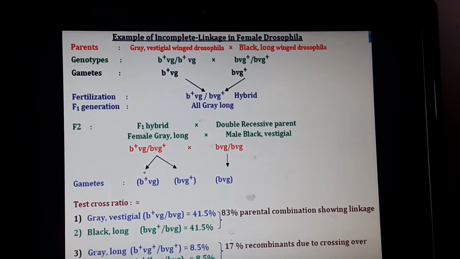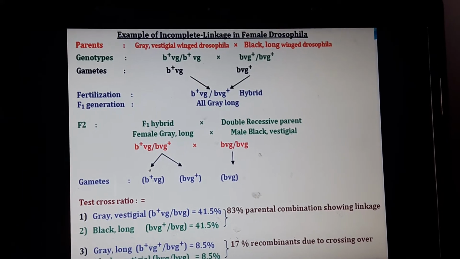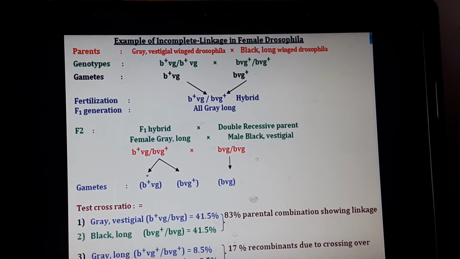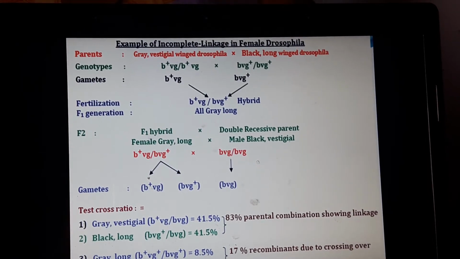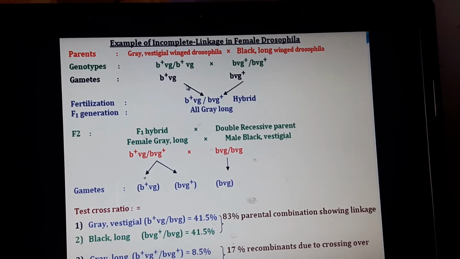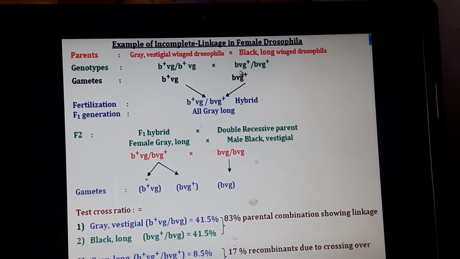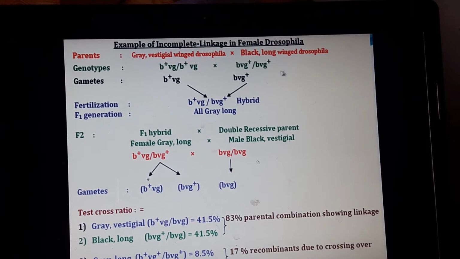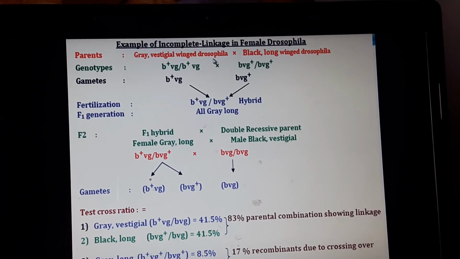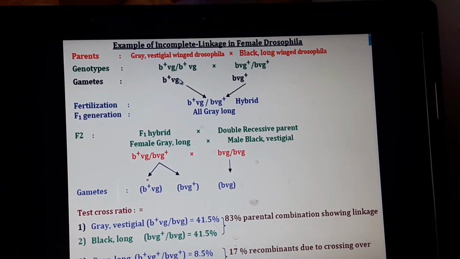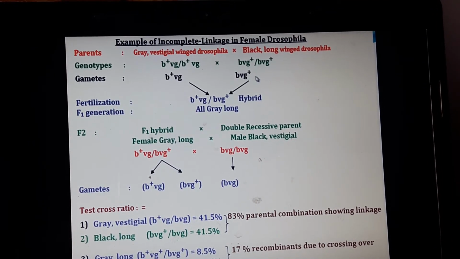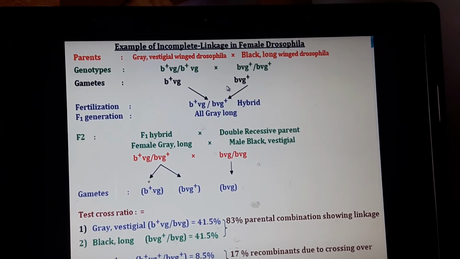For that purpose, we take two parents: one grey vestigial-winged Drosophila with genotype B+Vg/B+Vg, crossed with a black long-winged Drosophila, Bvg+/Bvg+. One produces a single gamete, B+Vg, and the other produces Bvg+ gametes.